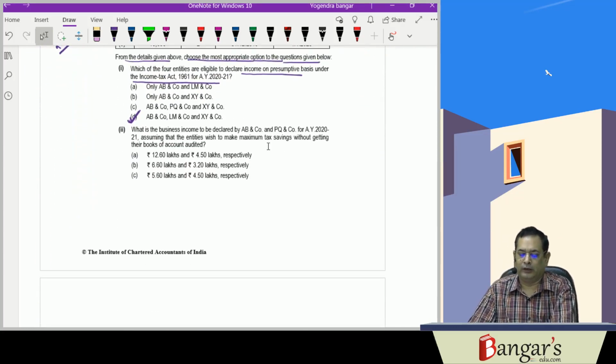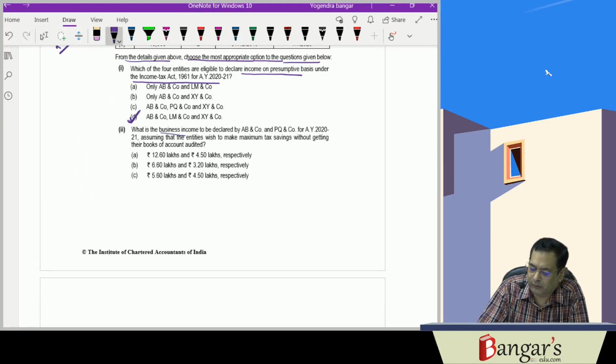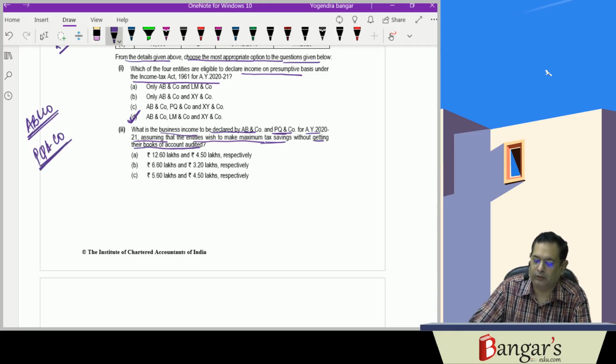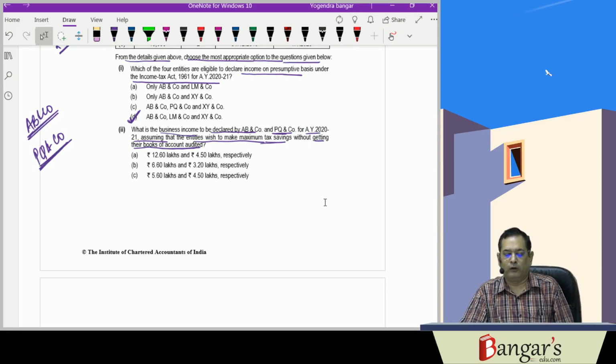Now the next question is, what is the business income to be declared by AB and company and PQ and company for AY 2021, assuming that the entities wish to make maximum tax savings without getting their books of accounts audited.